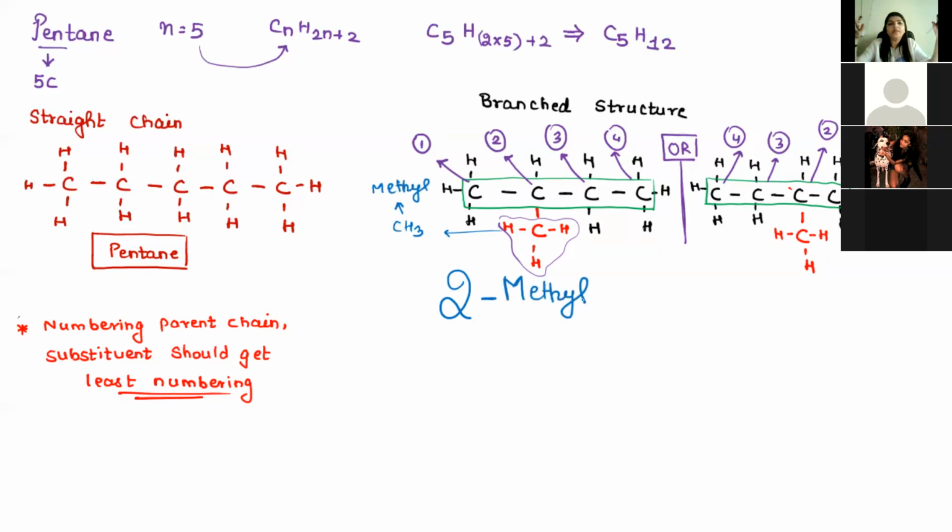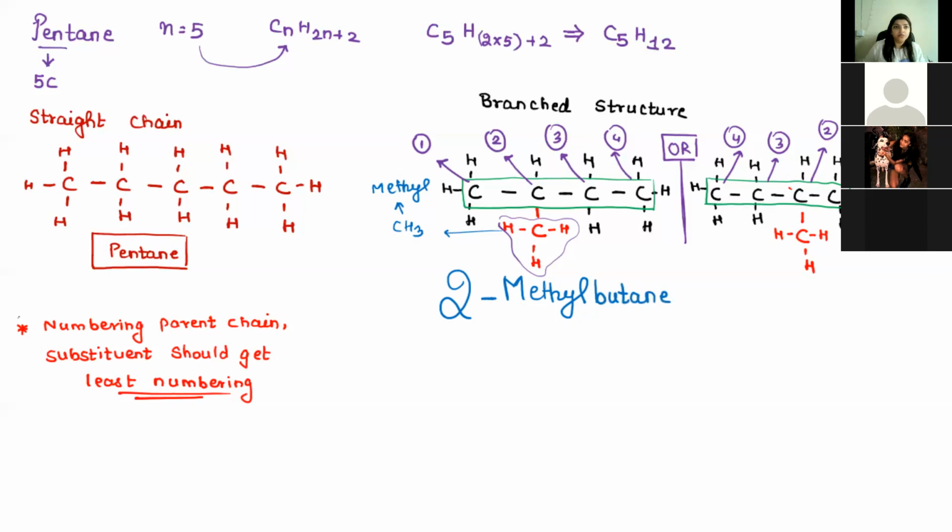And what is the name of the parent chain? In the box, how many carbon atoms are there? 4. What is the name of the alkane with 4 carbon atoms? Yes, so it's 2-methylbutane. That's correct. So this is a branched structure.